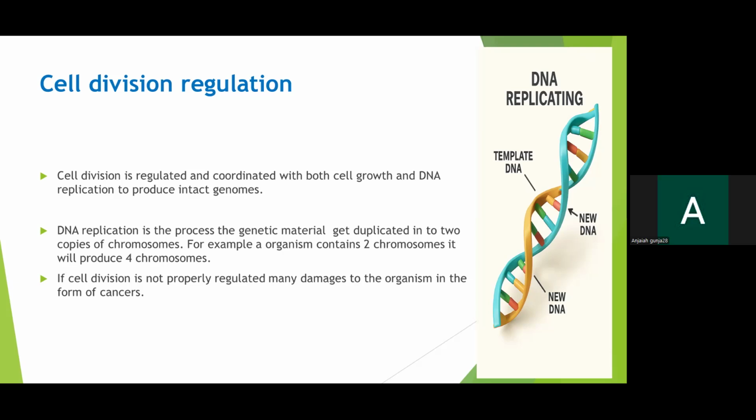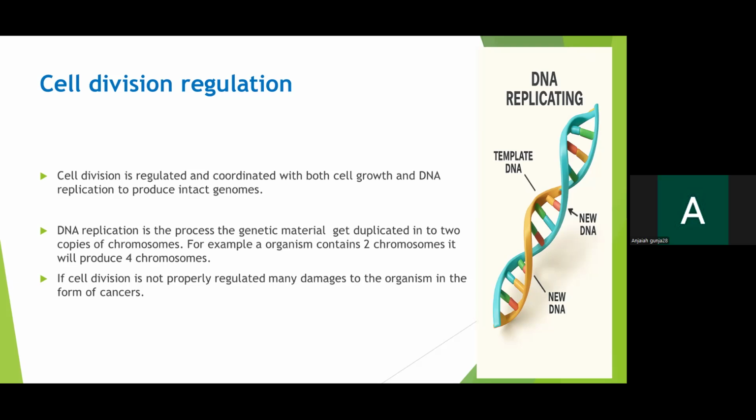So next, what is DNA replication? It is the process of genetic material getting duplicated into two copies of chromosomes. For example, if I take an organism that contains two chromosomes, it will produce four chromosomes. These two chromosomes are replicated into four chromosomes.